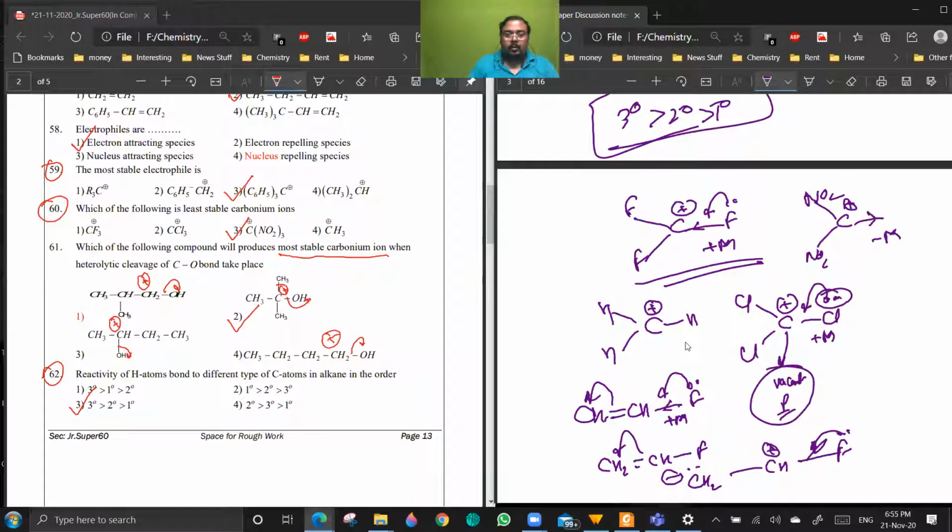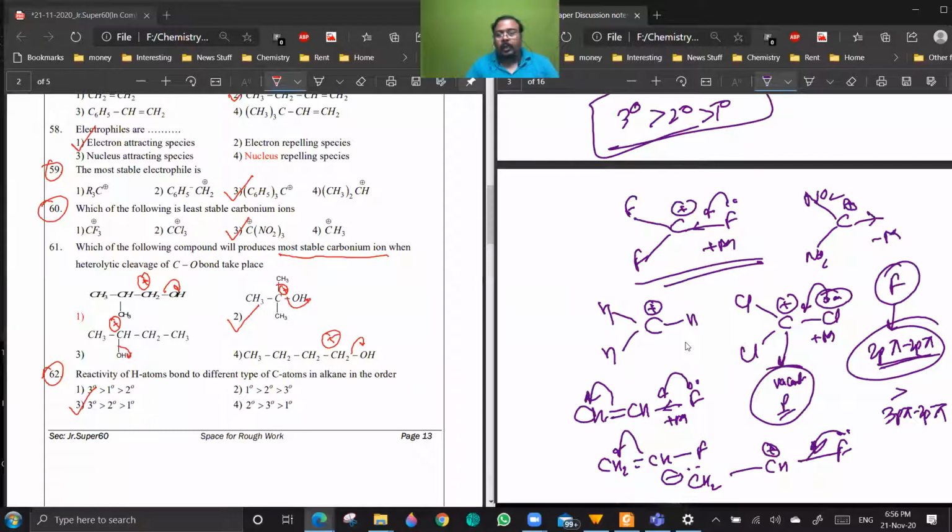Among F and Cl, which has more plus M effect? Fluorine will have more plus M effect. Why? Because 2p pi 2p pi conjugation will be more than 3p pi 2p pi. Minus I effect will be more for fluorine, but since fluorine is having a huge amount of plus M effect, overall it is more stabilizing. Whenever you are having plus M effect, you don't consider minus I effect. Are you getting a point? Yes, sir.